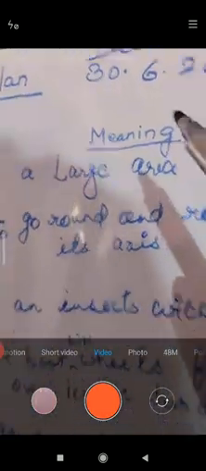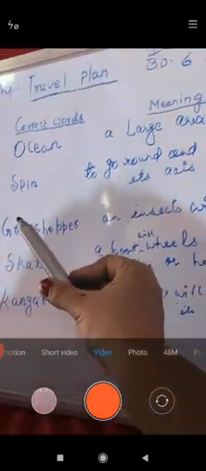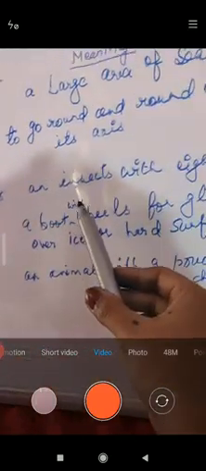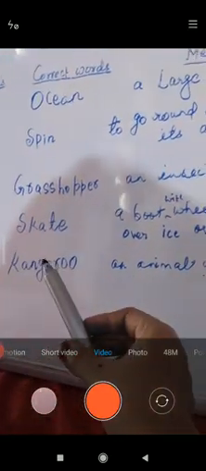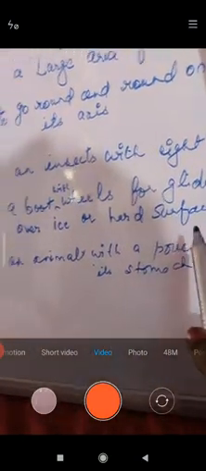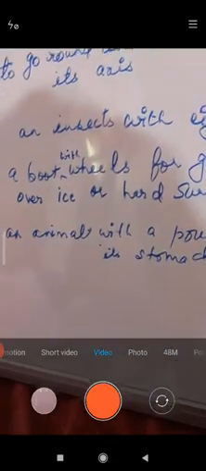So the meaning of kangaroo is an animal with a pouch on its stomach. Now see the meaning: a large area of sea, that is ocean. Spin, to go round and round on its axis. Grasshopper, an insect with 8 legs. Skates, a boot with wheels for gliding over ice or hard surface. Kangaroo, an animal with a pouch on its stomach.